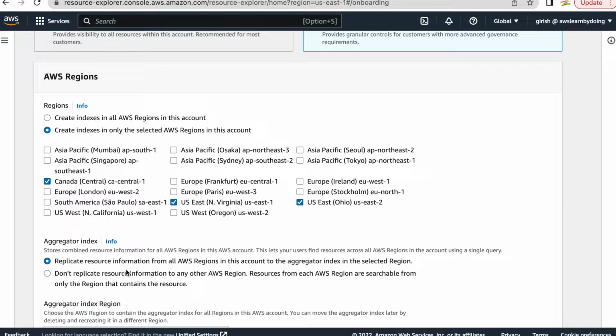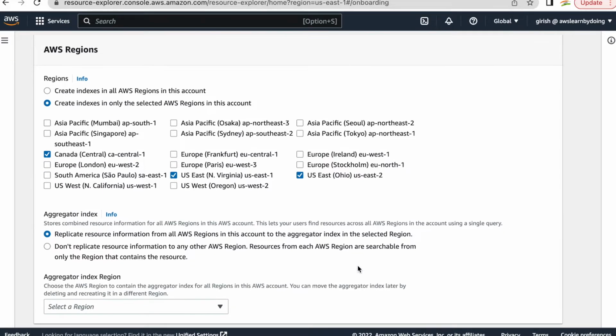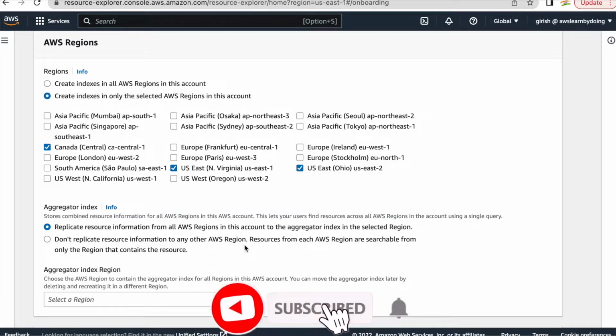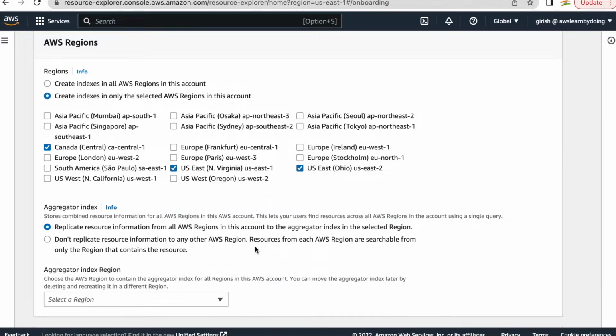Replicate resource information from all AWS regions in this account to the aggregated index in the selected region, or don't replicate resource information to any other AWS region. So what it's saying is you turned this on for 3 regions, Canada Central, US East 1 and US East 2. But do you want the aggregation to be done in a specific region, or you don't want to do that?